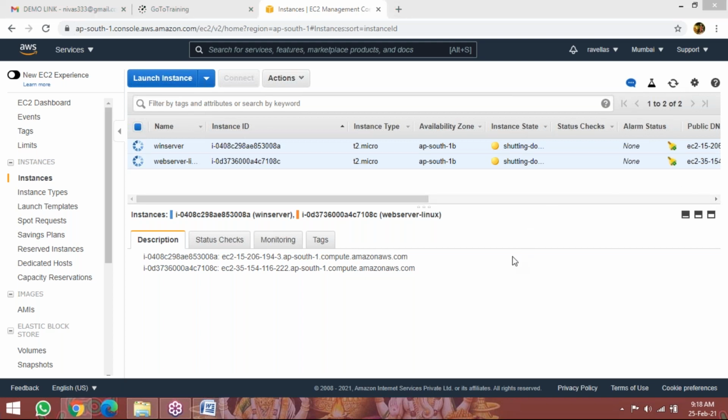So this is today's class. Tomorrow we are going to launch the same Linux servers, see how to create new key pairs, how to configure a web server on Linux, and how to access your website through your web browser. Once I configure the web server here, you can access my website from your mobile or laptop. Within a fraction of seconds, I can set up a website. How to set up those websites, we are going to see in tomorrow's class.